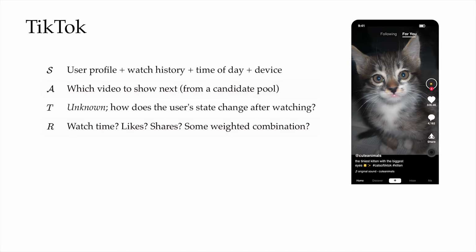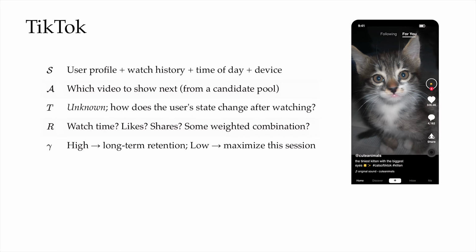The reward continues with this nuanced difficulty, because we have to decide whether we should reward watch time, the number of likes, the number of shares, or maybe some weighted combination of these. The choice itself is a design choice, and it matters enormously downstream. And gamma controls the time horizon. A high gamma pushes the system towards long-term retention, like keeping the user coming back tomorrow. A low gamma pushes it towards engagement right now in this session, because down the line, the reward is going to count much less due to the heavy discount.